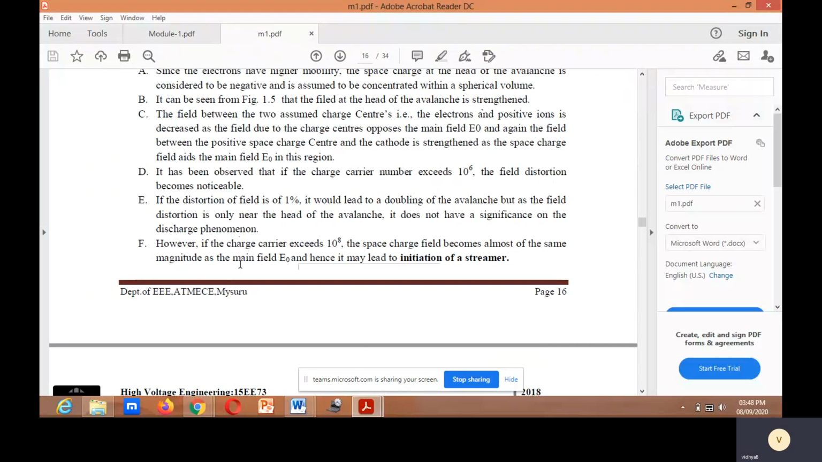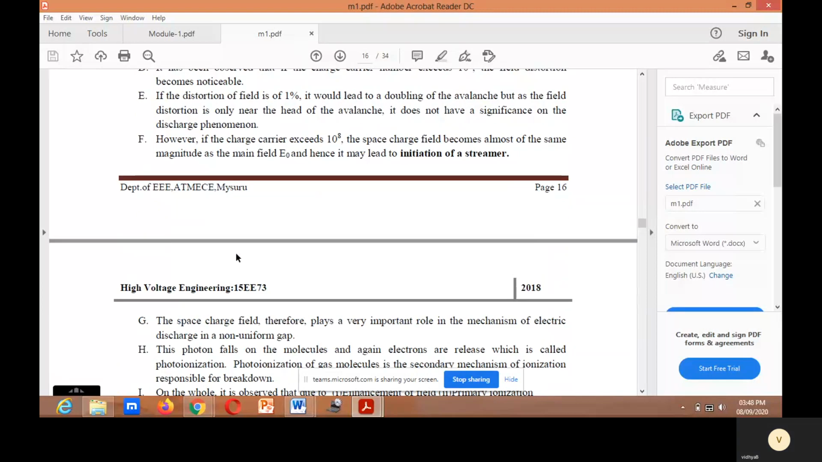However, if the charge carrier number exceeds 10 to the power of 8, the space charge field becomes almost of the same magnitude as the main field E naught, and hence it may lead to the initiation of a streamer. That is, the space charge field and the main field become almost equal, and that will lead to the initiation of a streamer.